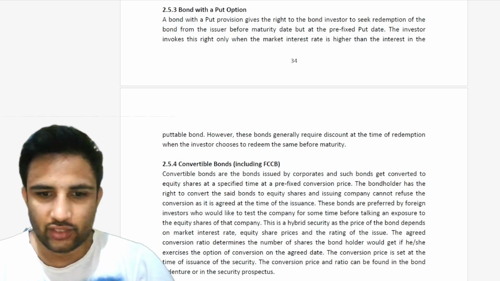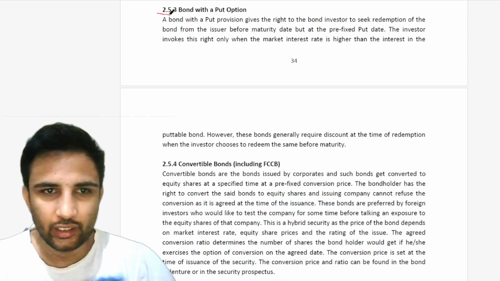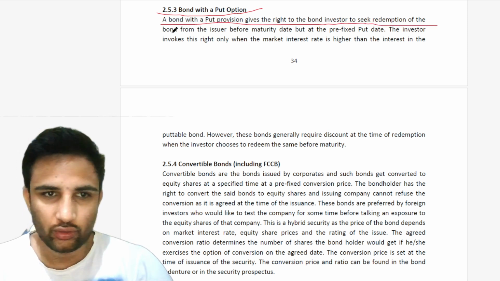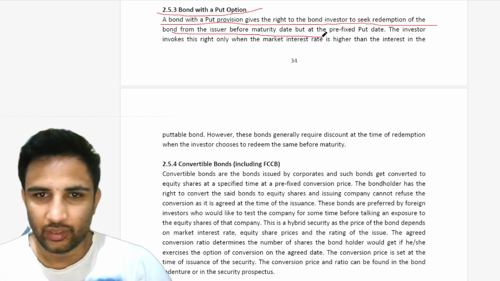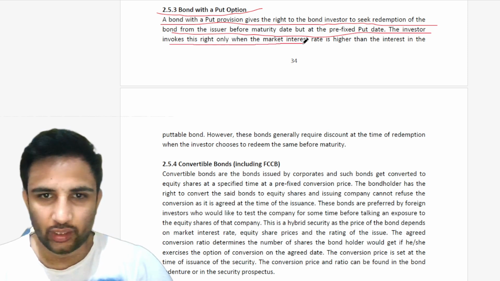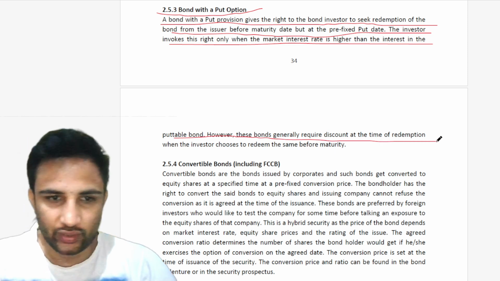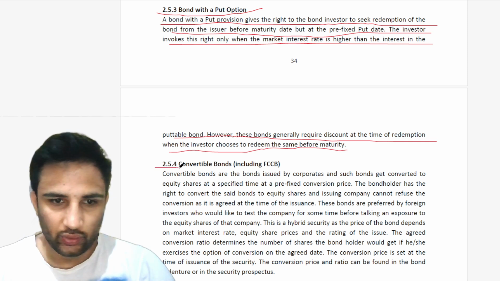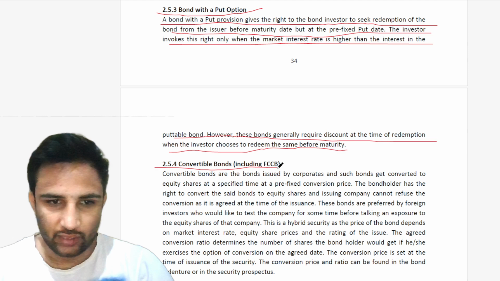So let's continue with the next chapter, that is chapter 2.5.3, bond with a put option. A bond with a put provision gives the right to the bond investor to seek redemption of the bond from the issuer before maturity date but at the prefixed put date. The investor invokes this right only when the market interest rate is higher than the interest in the putable bond. However, these bonds generally require discount at the time of redemption when the investor chooses to redeem the same before maturity.